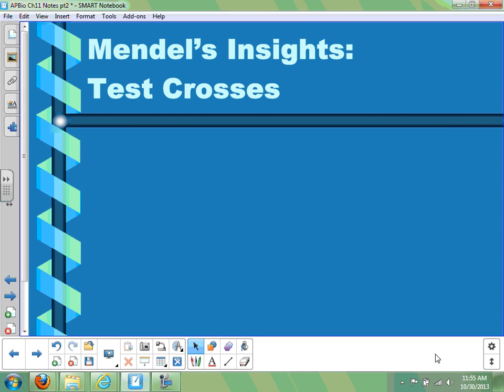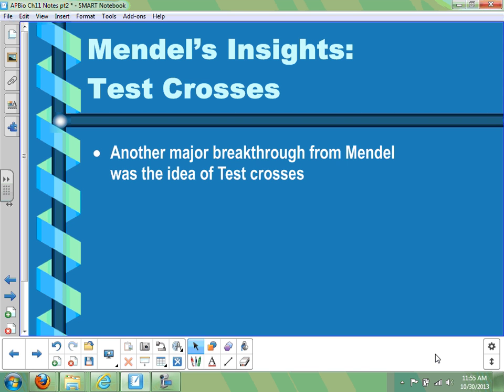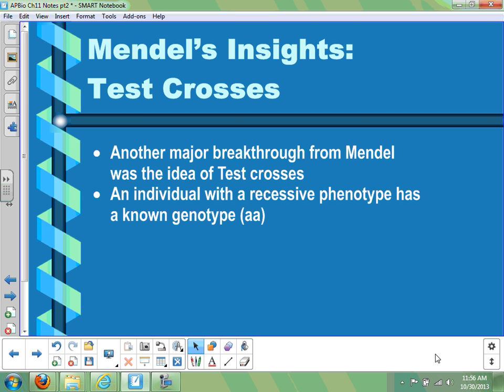Another key idea that Mendel had is something that he referred to as a test cross. And the idea for a test cross is, more than anything else, actually a way to kind of help you keep track of what organisms you're working with when you're doing genetics experiments. Now here's the issue. If you have an individual who shows a recessive phenotype, a short pea plant, or a pea plant that produces green peas, because green peas are actually recessive, we know the genotype there. The genotype is 2 recessive alleles. We can just use a generic form here to say little a. If you show the recessive form, it's easy.